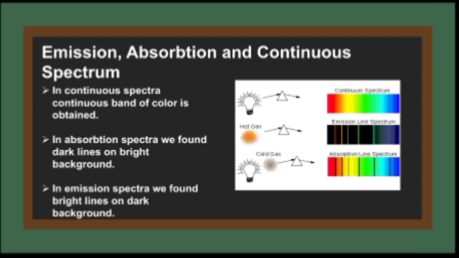When light from a bulb passes through a prism, a continuous spectrum is obtained; when a hot gas is passed through a prism, an emission spectrum is obtained; and when light from a bulb and a cold gas is passed through a prism, an absorption line spectrum is obtained.